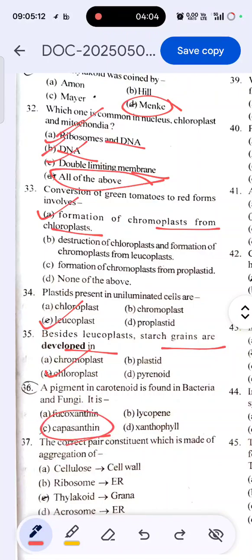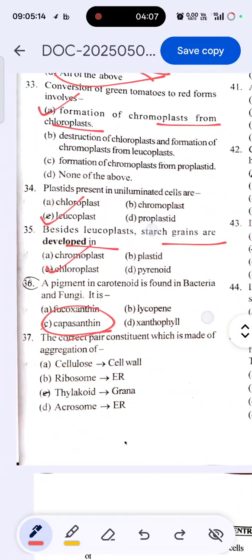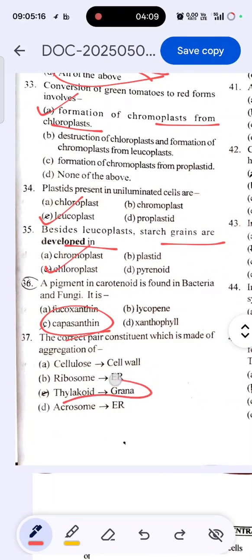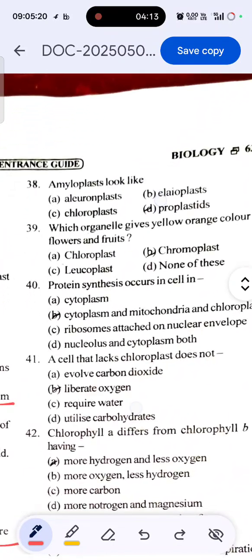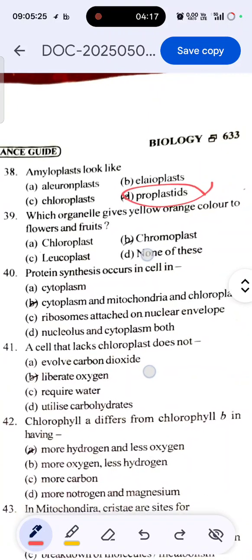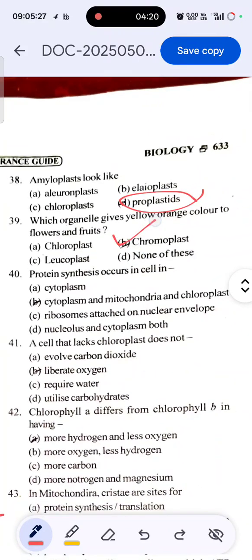The correct pair of constituents made up of aggregation of thylakoid is grana. Okay, so 37th question, then 38th question. Amyloplast looks like proplastid. Which organelle gives yellow-orange color to flowers and fruits? Chromoplast. Protein synthesis occurs in cells in cytoplasm, mitochondria and chloroplast.